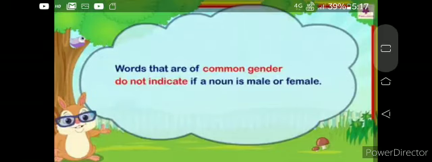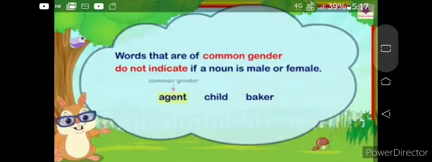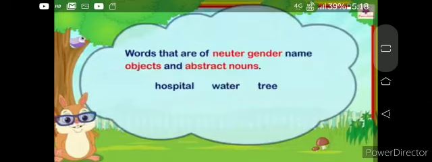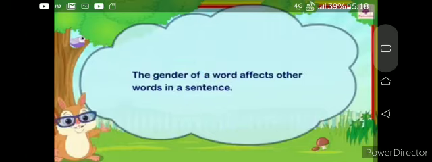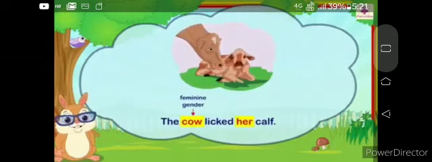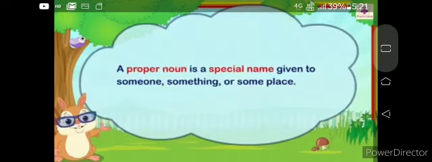Words that are of common gender do not indicate if a noun is male or female, like agent, child, and baker. Here, all the 3 are common genders. Now, words that are of neuter gender name objects and abstract nouns like hospital, water, and tree. All the 3 are neuter gender. So the gender of a word affects other words in a sentence. Example, the cow licked her calf. Here, cow is feminine gender because we have used her.